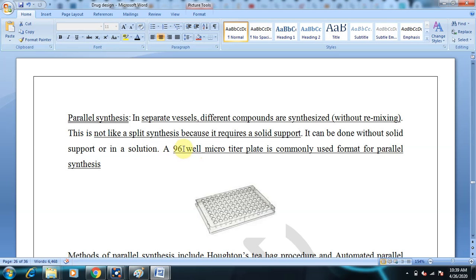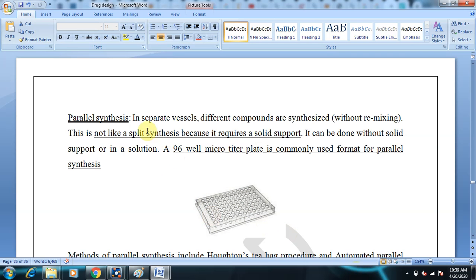So here what do we use? We use a 96 well micro titer plate. So this is called a 96 well micro titer plate. It is commonly used for parallel synthesis. In each well, we get a different compound during the process of synthesis.